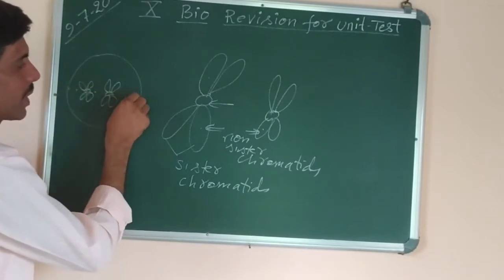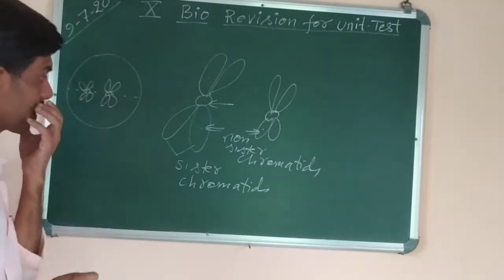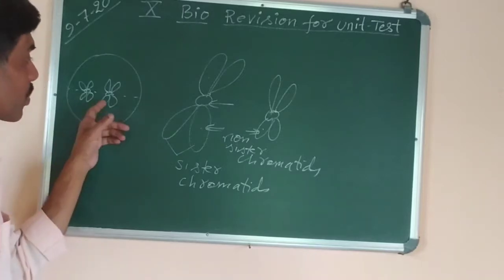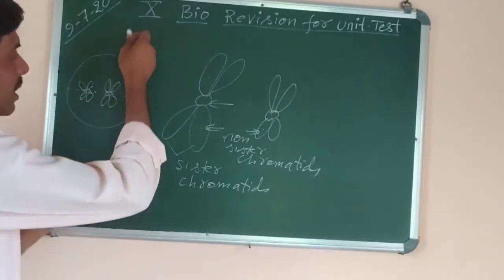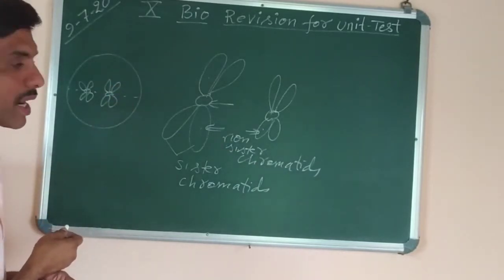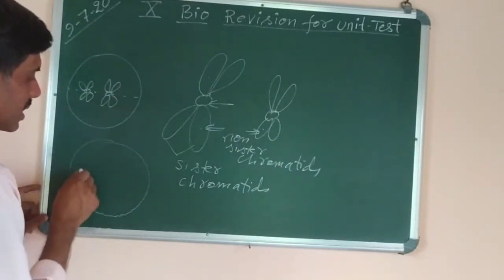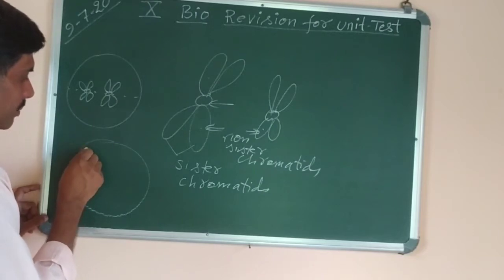This is the equatorial plate. Here they will lie. So that is the metaphase stage of cell division, in which two chromosomes are seen. Like this. In anaphase stage, what we find is that they will separate and start moving towards the opposite poles. Like in this diagram you can see here.